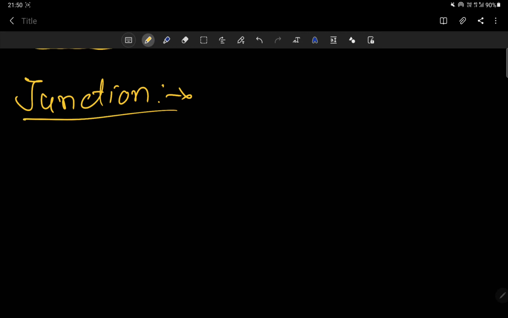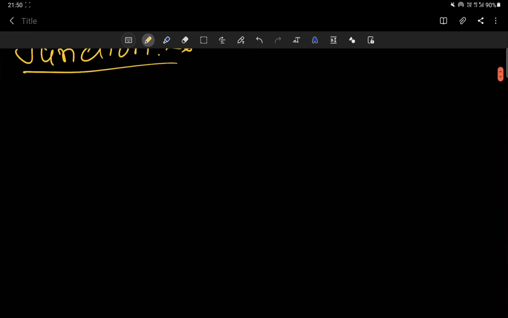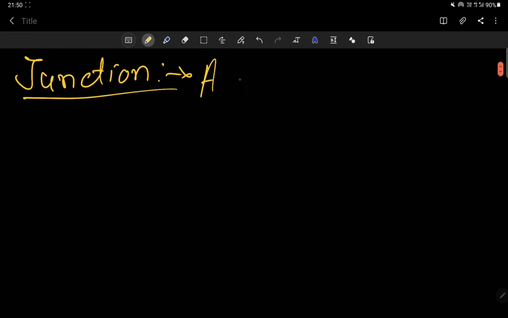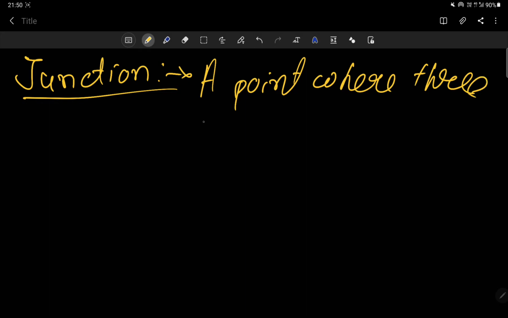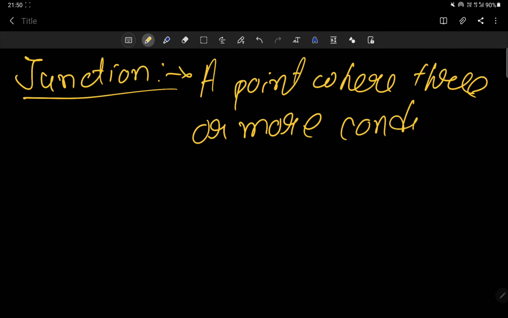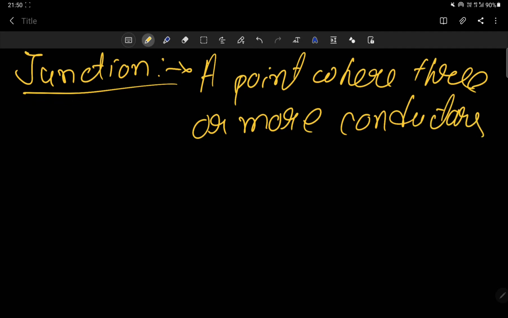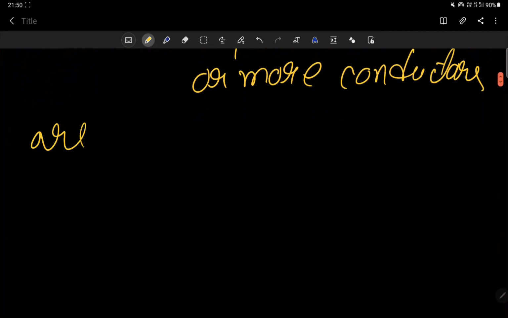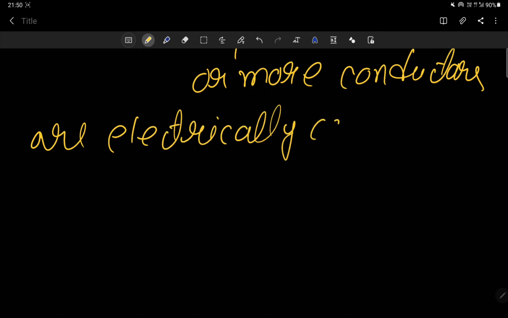A junction means a point where three or more conductors are electrically connected. Let me write: a point where three or more conductors are electrically connected.